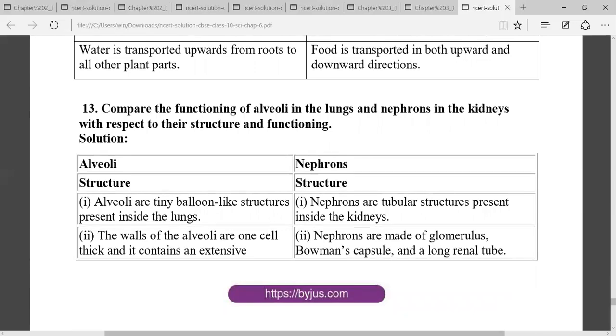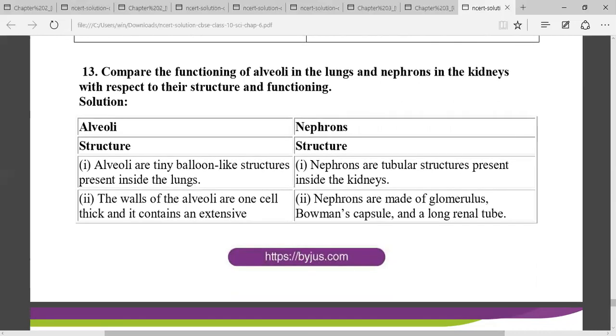Here, compare the function of alveoli in lungs, and nephron in kidney, with respect to their structure and functioning. Alveoli are tiny balloon-like structures present inside the lungs, while nephrons are tubular structures present inside the kidney. The wall of alveoli is one cell thick, and it contains an extensive network of blood vessels.